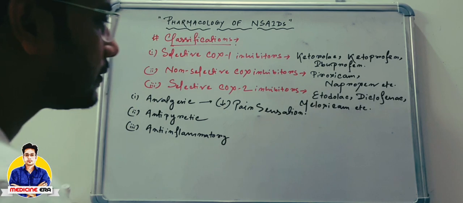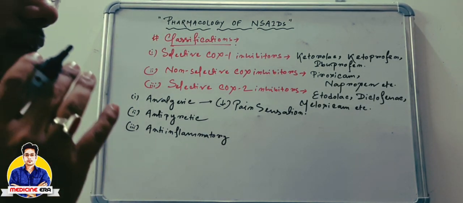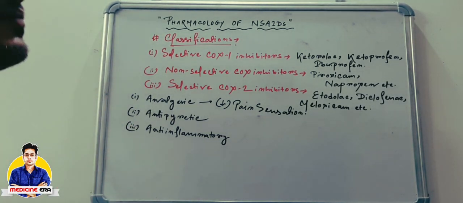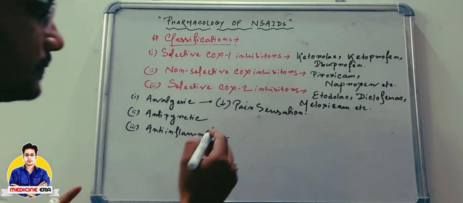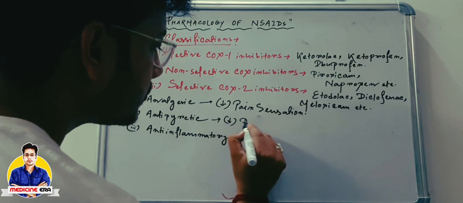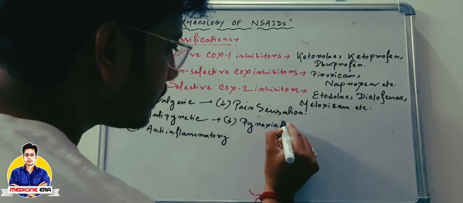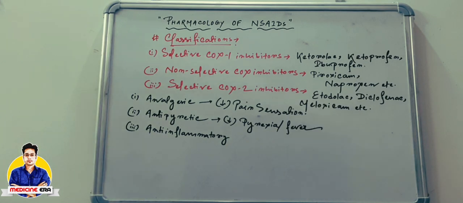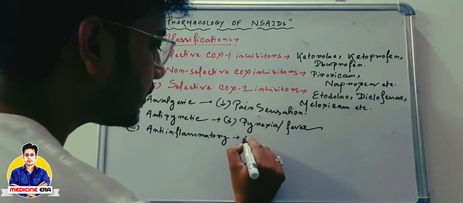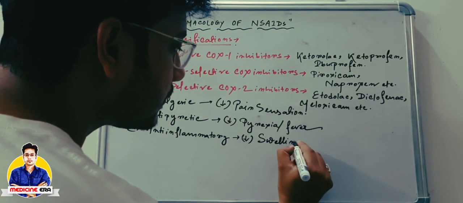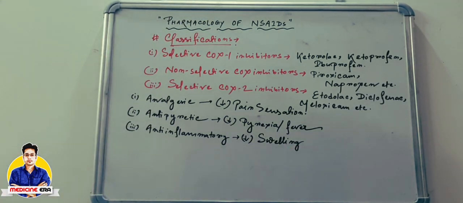In case of antipyretics, these drugs are mainly reducing the pyrexia or elevated body temperature of the human being. Meaning the presence of pyrogen in our blood leads to the generation of pyrexia, meaning elevated body temperature. In normal words, it is also called fever. So these drugs, antipyretics, are mainly used to reduce fever or pyrexia. Anti-inflammatory drugs reduce swelling. So they are the three main differences.